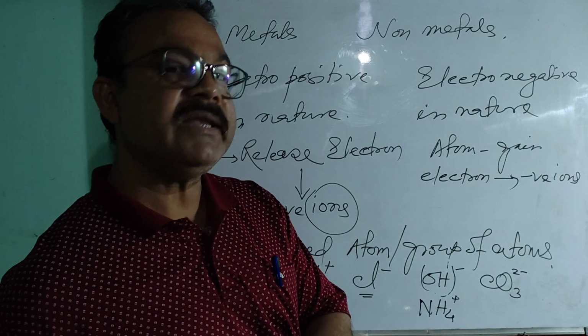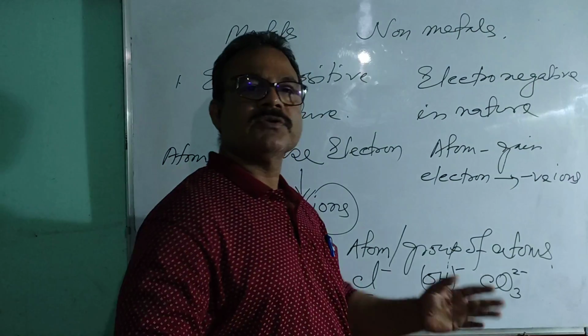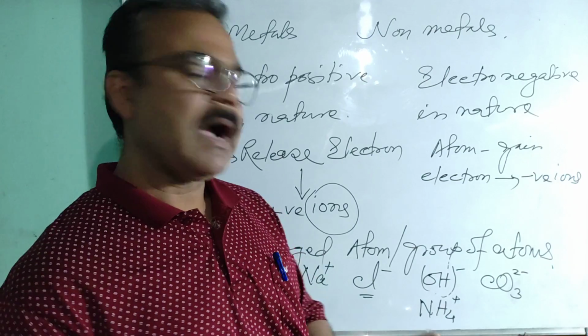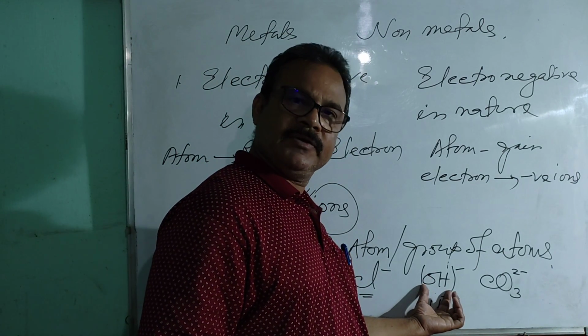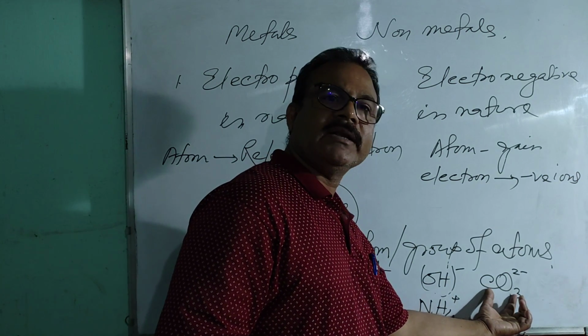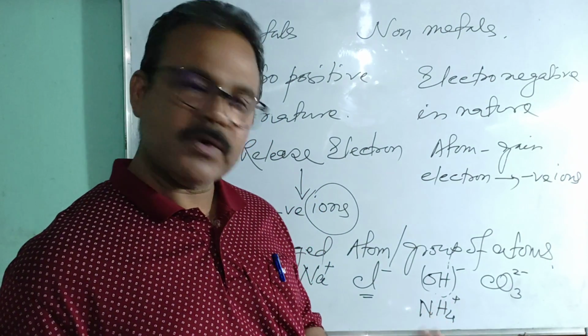Poly means many. This is known as the hydroxyl ion or hydroxide, this is known as the carbonate ion, and this is known as the ammonium ion.